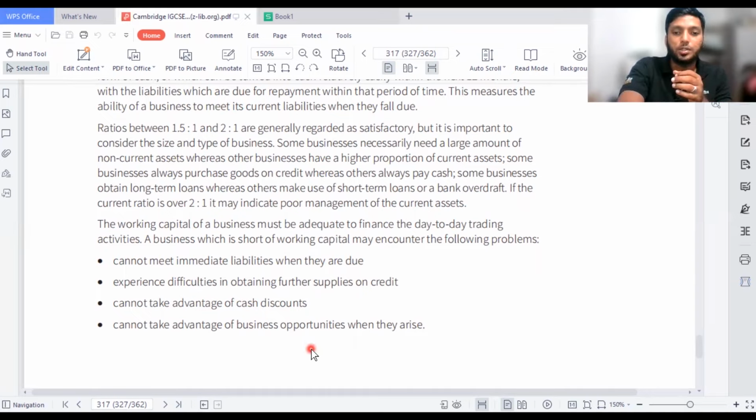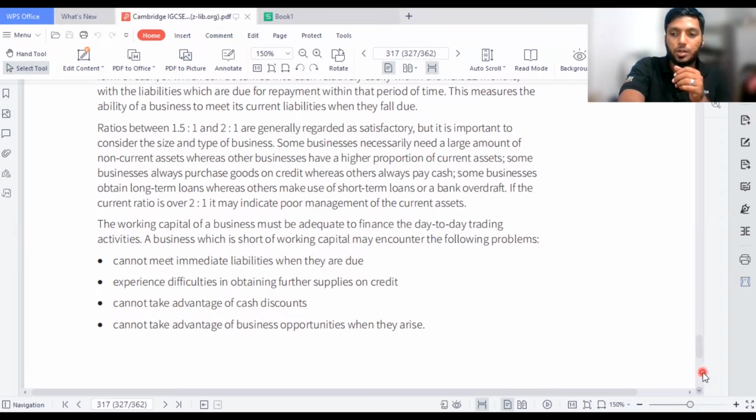Cannot take advantage of business opportunities when they arise. So these are the main reasons. You can't give discounts because you're in a problem, you don't have money. You can't take a lot of business opportunities, you don't have money. You will go through purchasing goods on credit from someone. Even if you wanted to purchase goods on credit, you need to pay a certain amount. That money is not available. Of course you will go through a lot of problems.